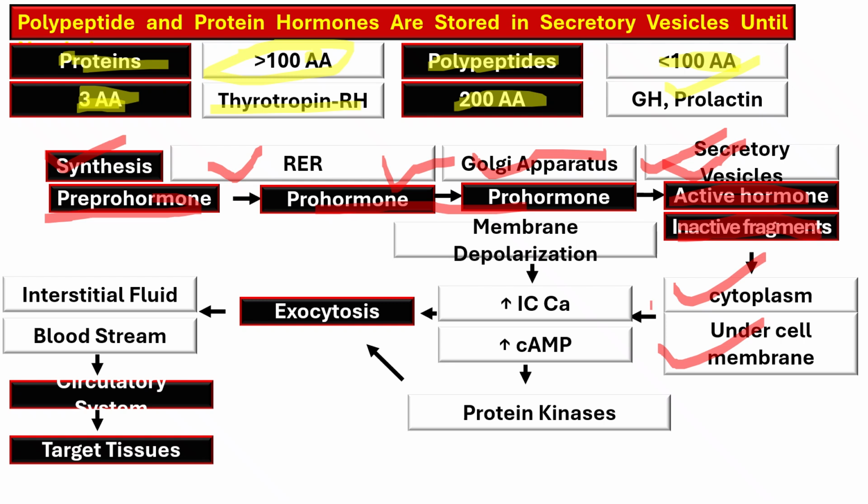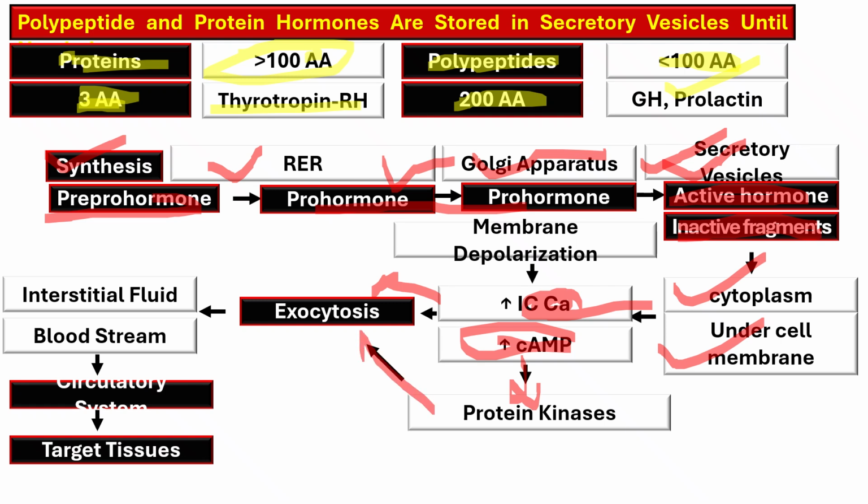Whenever there is increased intracytoplasmic calcium concentration, that will result in exocytosis, or whenever there is increased cyclic AMP, that will result in increased activity of protein kinases.